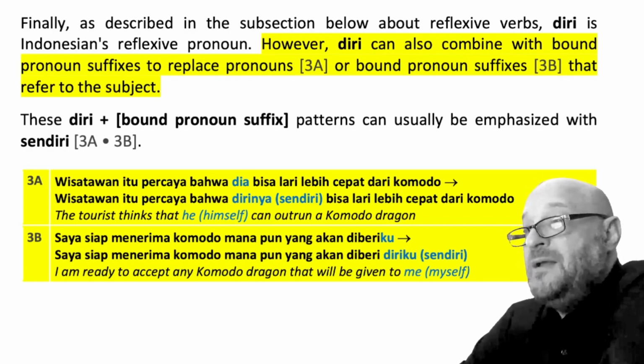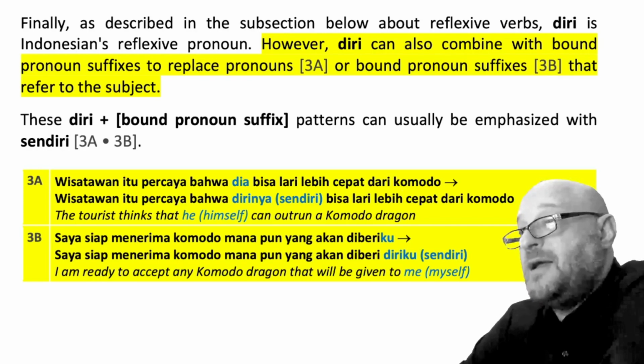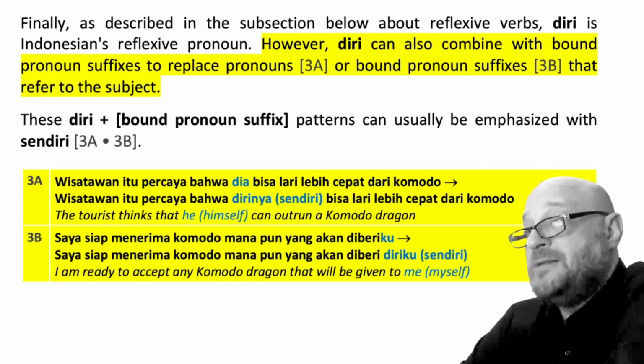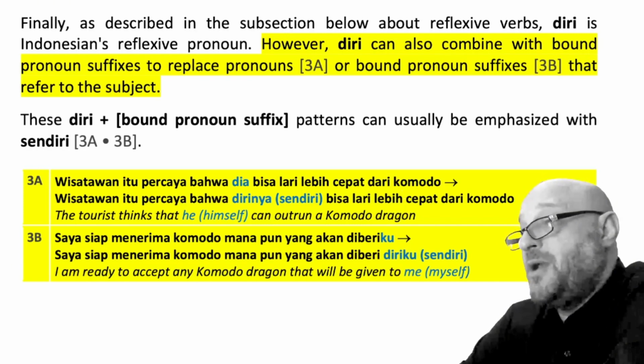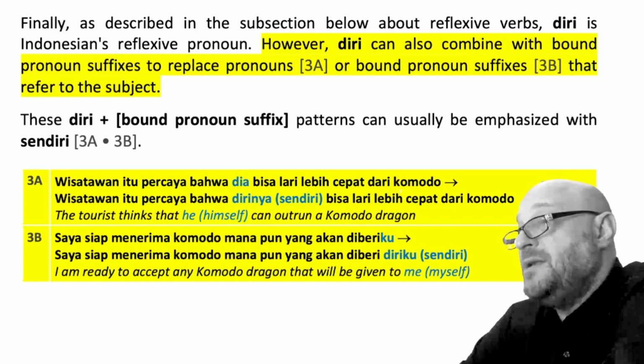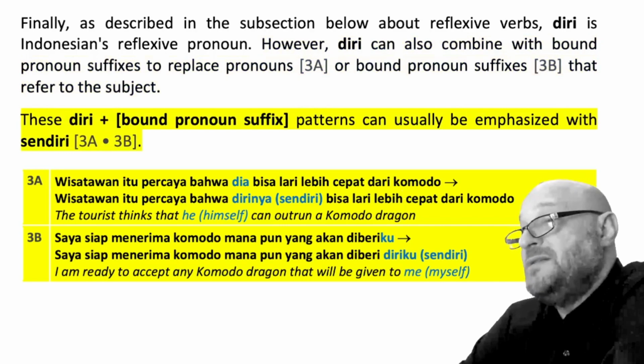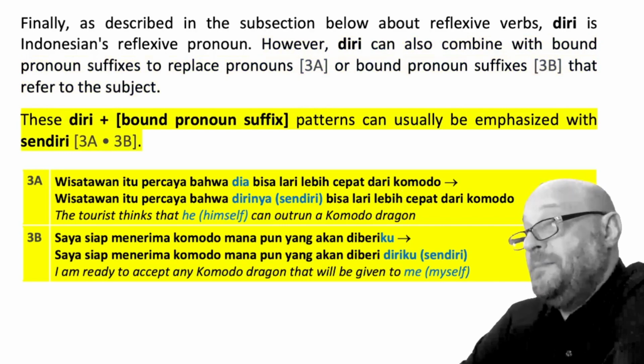Example 3b, saya siap menerima Komodo manapun yang akan diberiku. I'm ready to accept any Komodo dragon that will be given to me. Can be rewritten as saya siap menerima Komodo manapun yang akan diberi diriku. These diri plus bound pronoun suffix patterns can usually be emphasized with sendiri.